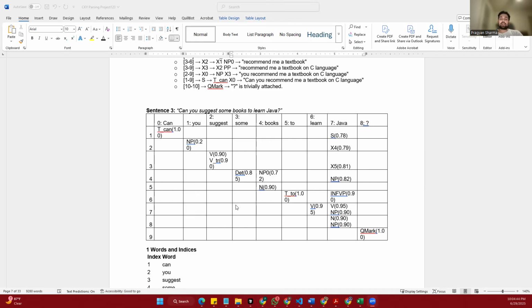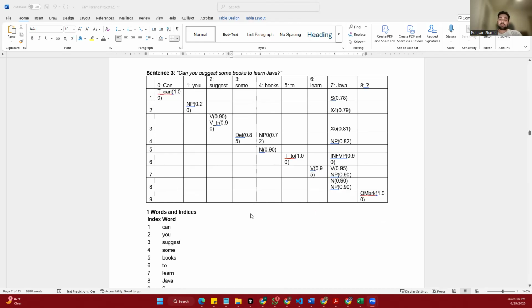Next, we start by combining each piece. Some books becomes a basic noun phrase created by joining the determiner some with the noun books. Then to learn Java is recognized as an infinitive verb phrase, starting with to, followed by the verb learn and learn Java. These two chunks, some books and to learn Java, are combined to form the full noun phrase, some books to learn Java.